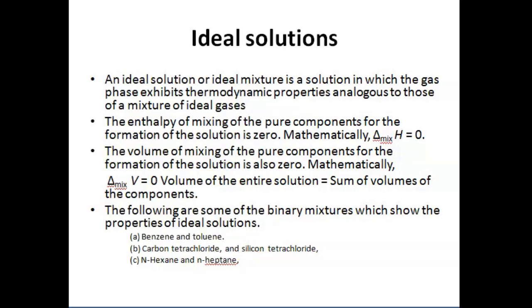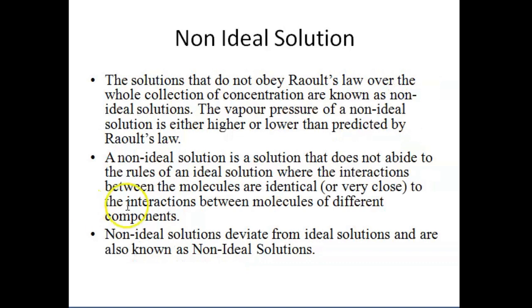And if we talk about a non-ideal solution, as we said, the solution which does not obey Raoult's law over the whole range of concentration, we call that a non-ideal solution. The vapor pressure of a non-ideal solution is either higher or lower than that predicted by Raoult's law.